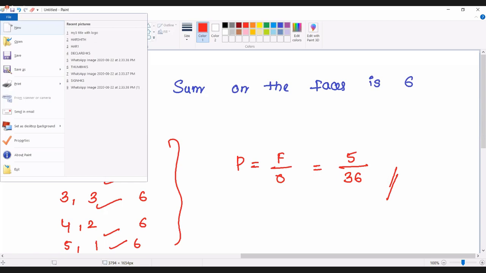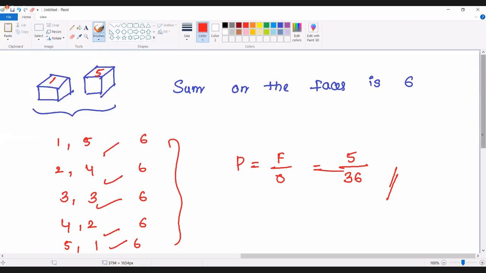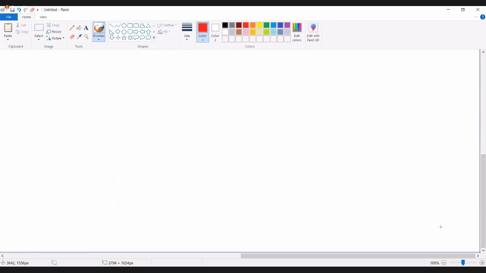So like that we can proceed with the solution of the question. But doing it like this takes time. That's the reason we solve dice problems by using a simple concept. Whenever you see any question based on the sum on the faces of a dice, just try to understand one simple point.